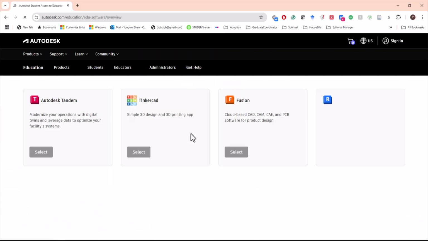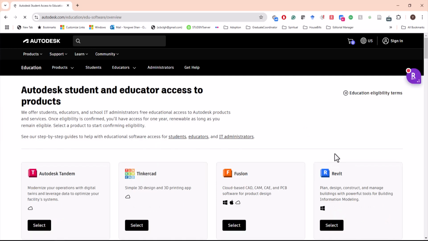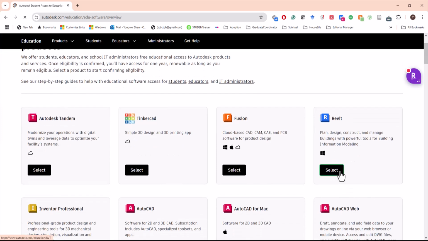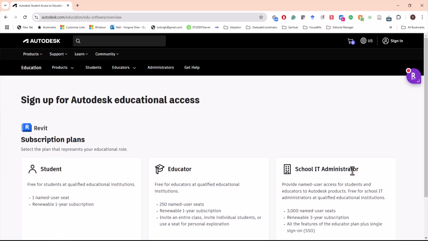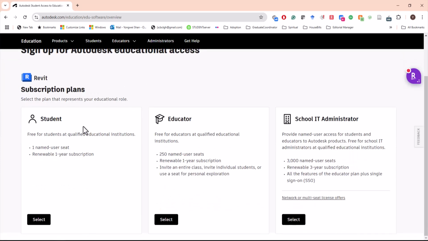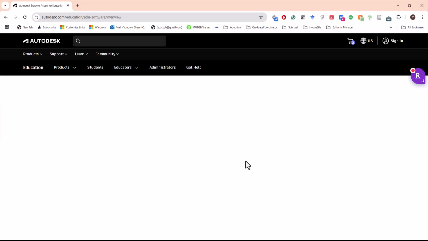Select product. Since we are going to install Revit, you're going to click select over here. And then as a student, you will just select here, select, and just continue.